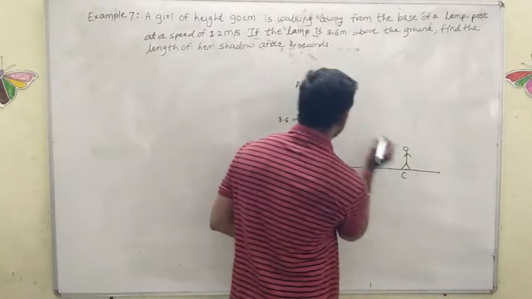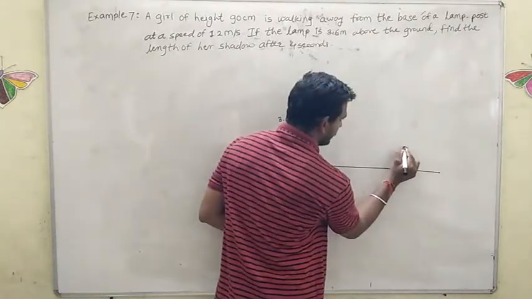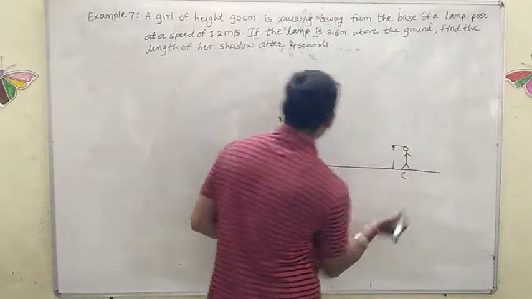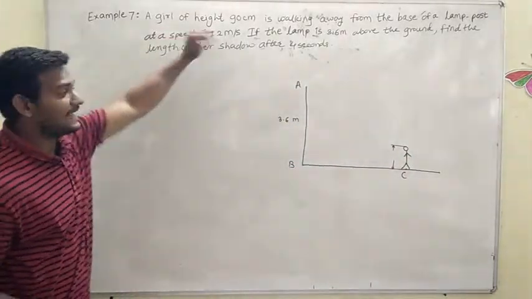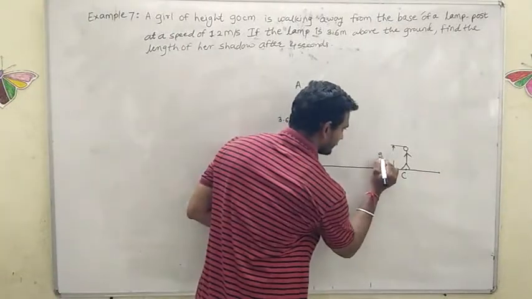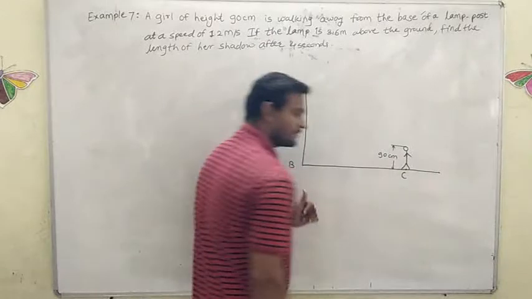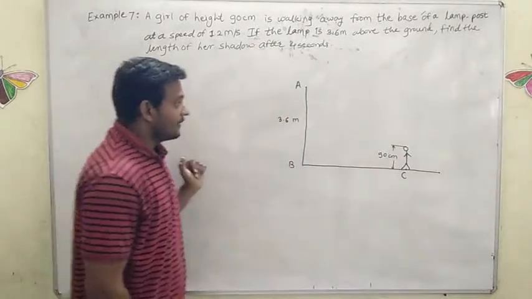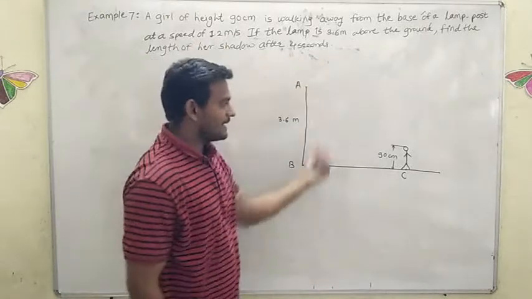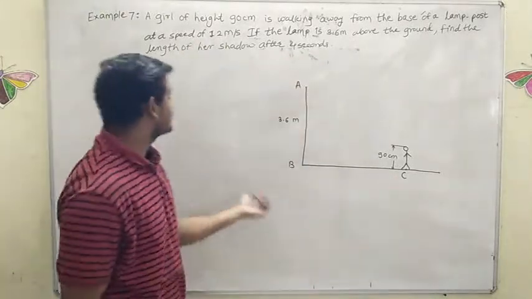And what is the height of the girl? The height of the girl is given in the question. See here, what is the height of the girl? Height of the girl is 90 centimeter. What does 90 centimeter mean? I will write here centimeter only. 90 centimeter, which is equal to 0.9 meter only. Now walking from the base of the lamp post, she has come up to here in 4 seconds.